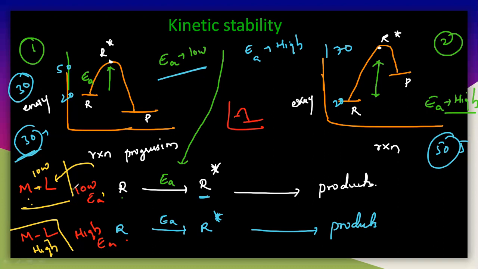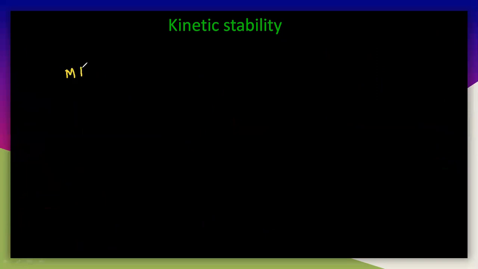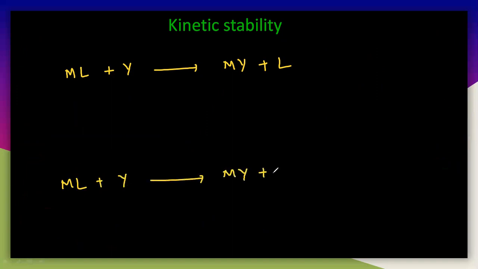If it is reactive, then it is unstable and it can easily interact with any other ligands and you will get the substitution reaction. So once again, I'm telling you, see here, metal and the ligand, if you are reacting with Y and you are getting the final product as M Y plus L. And I will write the same with another case, that is Y, and you are getting M Y plus L.